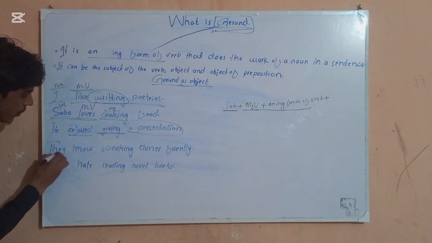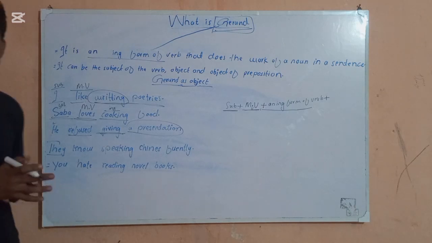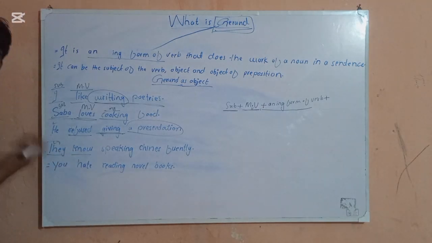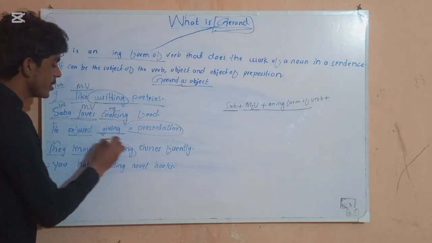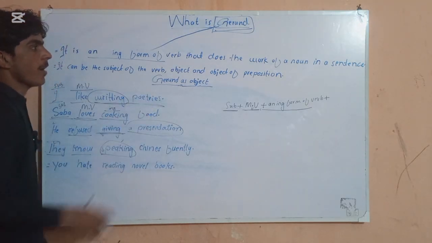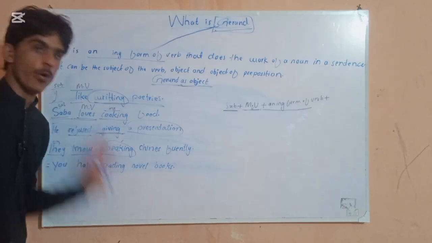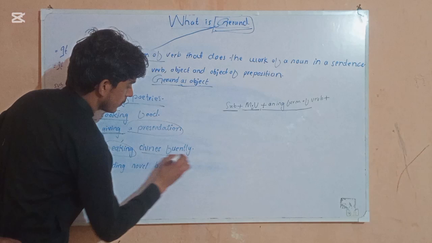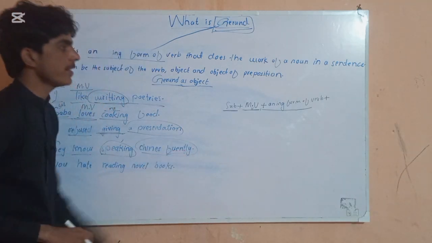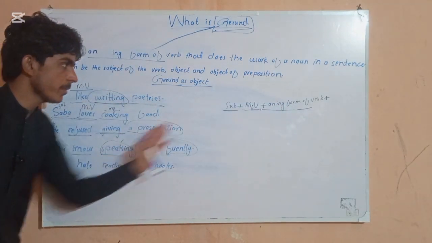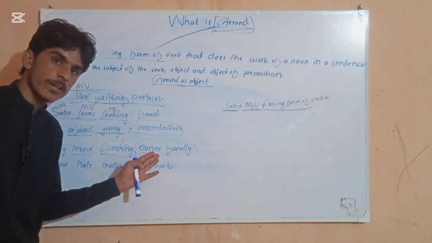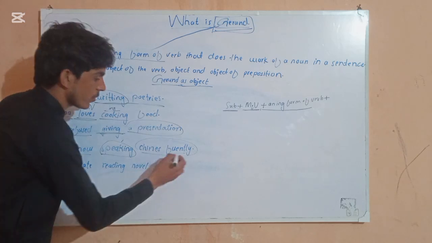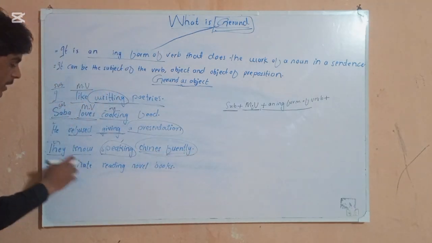Next, they know speaking Chinese fluently. So here they is our subject, know is our main verb, and speaking is the ing form of the verb. It is doing the work of a noun in the sentence, and it is our object now in this sentence. Gerund as object. Chinese and fluently, I told you, after this ing form of the verb you can bring each and everything: a noun will come, an adjective will come, an adverb will come. Whatever you bring, our concept should be clear here.